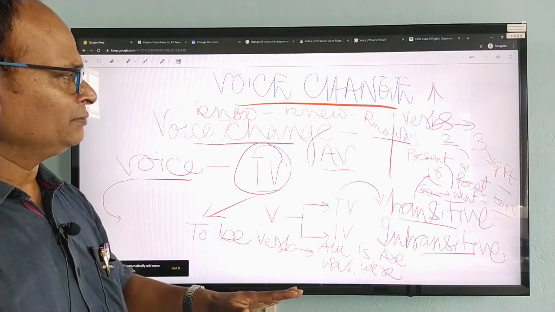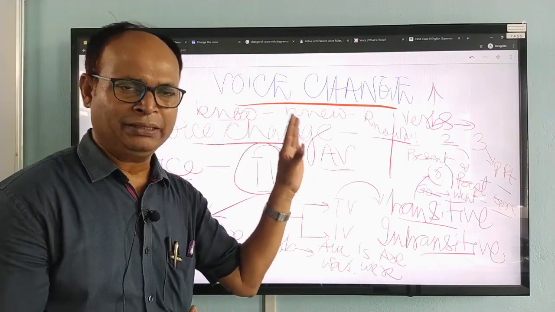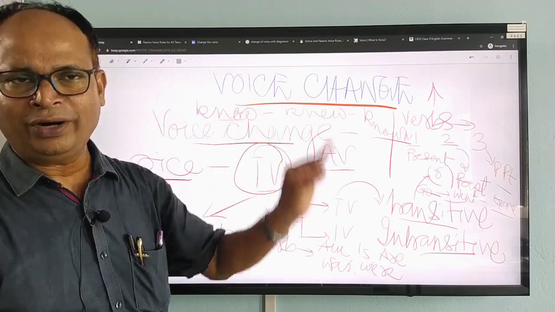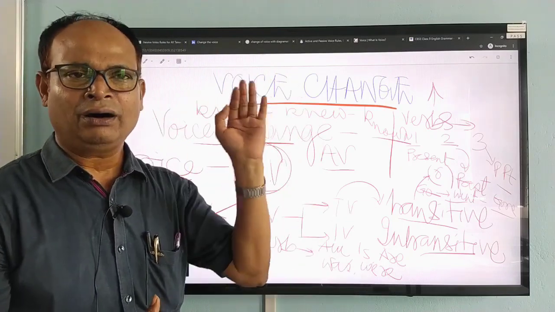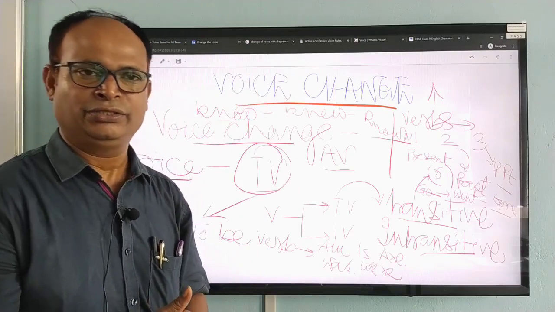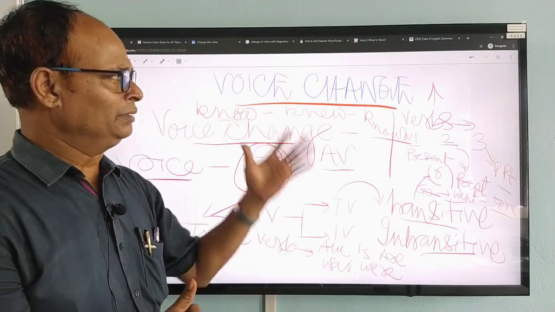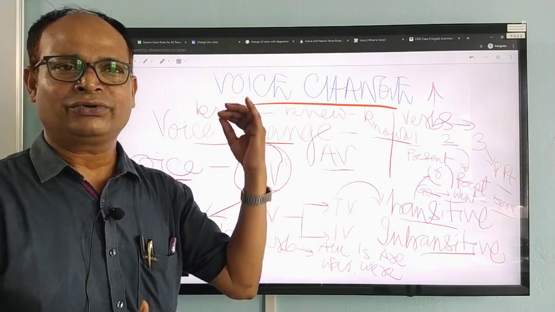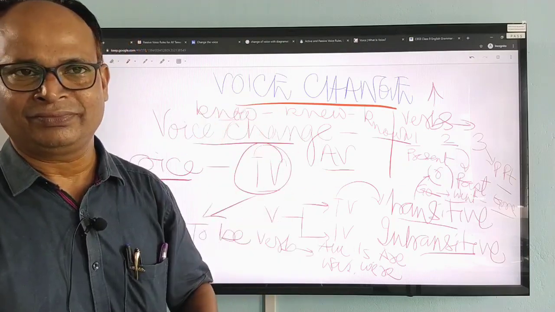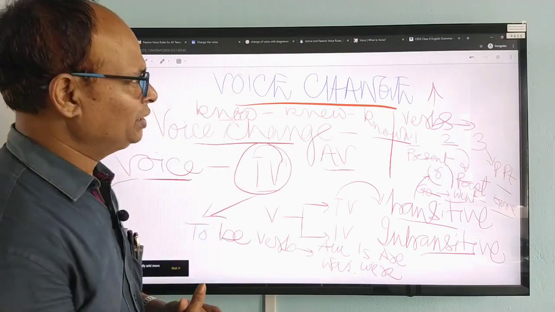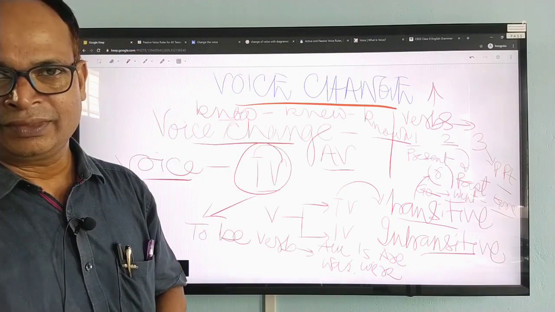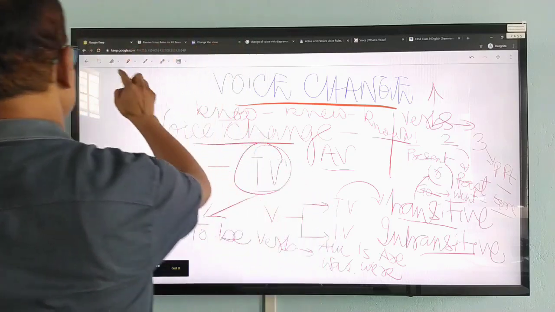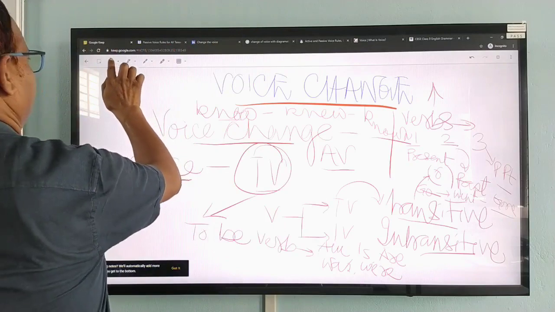So in this way you will have to be very much thorough with the auxiliary verbs or helping verbs or finites, in order to change the voice from active to passive. My dear children, I suppose you understood it well. Have you got it? Then let us see. So, first let me erase.